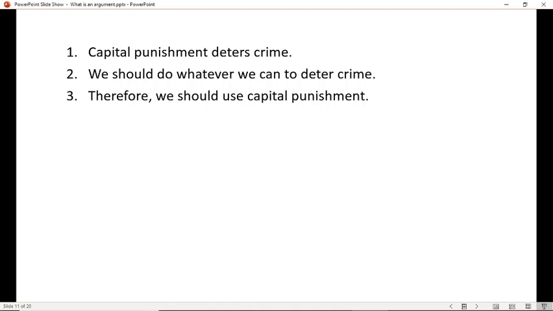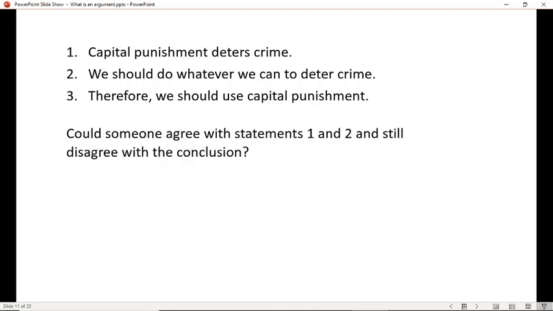Now, if you look at this argument and ask, is it valid? What you're asking is, could somebody agree with both statements 1 and 2 and still disagree with the conclusion? Suppose you say to me, capital punishment deters crime, and I say, I agree. And you say, we should do whatever we can to deter crime, and I say, I agree. And then you say, therefore, we should use capital punishment. Do I really sort of have to accept that if I agree with the first two? And the answer is, yes, I do. Someone couldn't agree with statements 1 and 2 and still disagree with the conclusion. Statements 1 and 2 really force the conclusion. So this argument is valid.